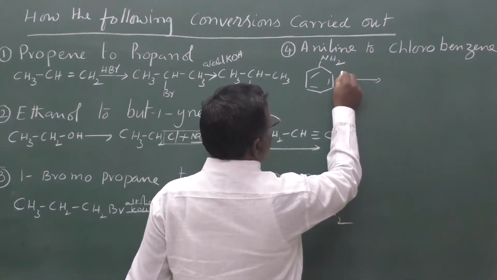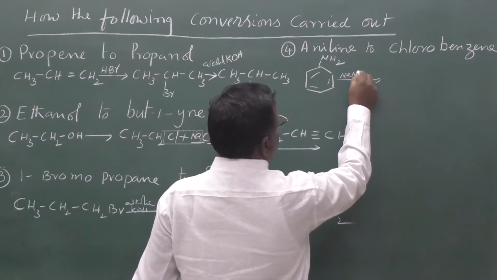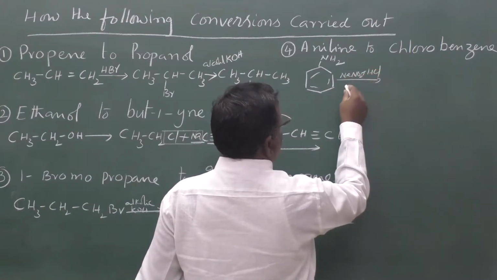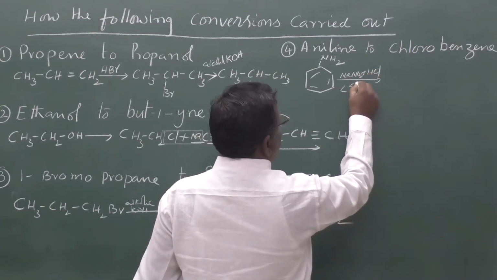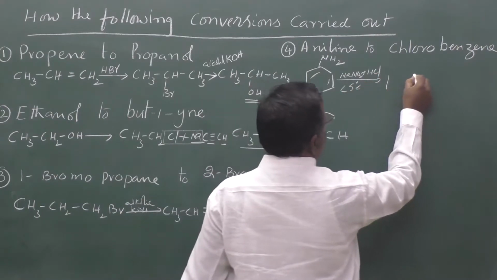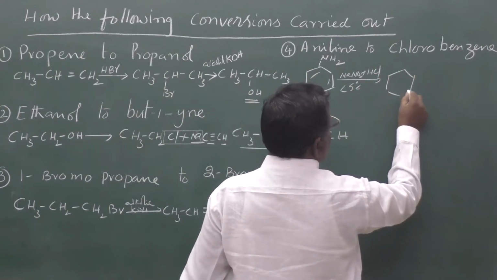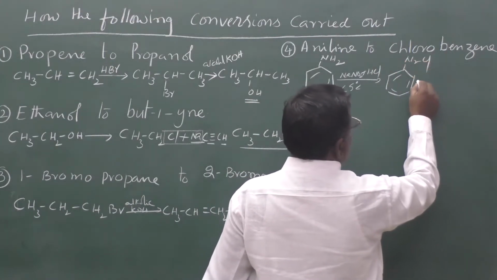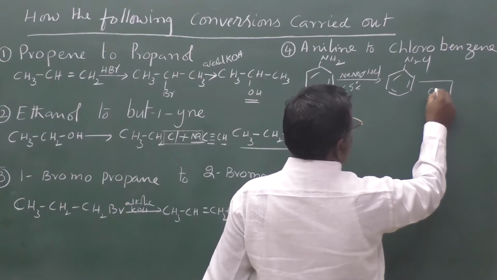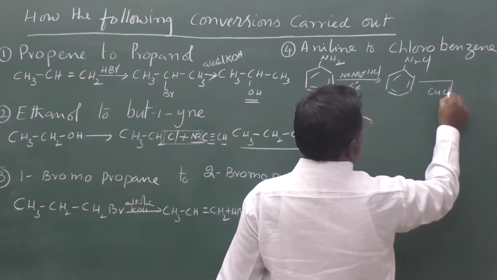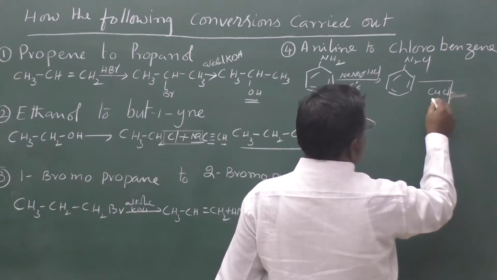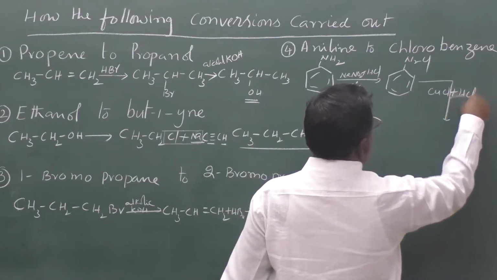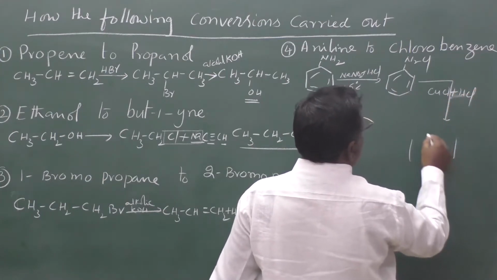Aniline is treated with NaNO2 plus HCl at less than 5 degrees centigrade, and we will get benzene diazonium chloride. When it is treated with cuprous chloride, CuCl plus HCl, we will get chlorobenzene.